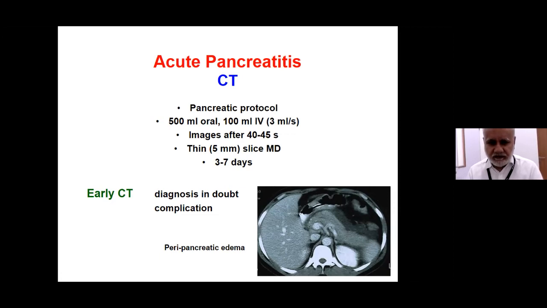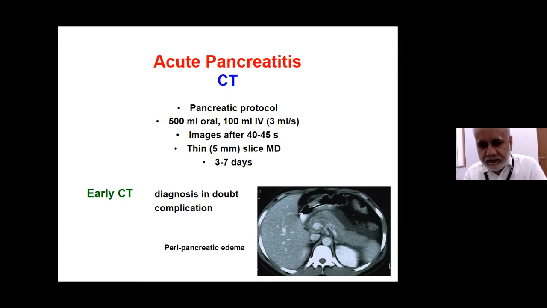The other indication for an early CT, it's not in the course of disease, but in terms of presentation to the hospital or to the emergencies, is if we are sure that it is acute pancreatitis, but we suspect gangrene of the bowel, perforation of the bowel, or a bleed, which we cannot rule out.